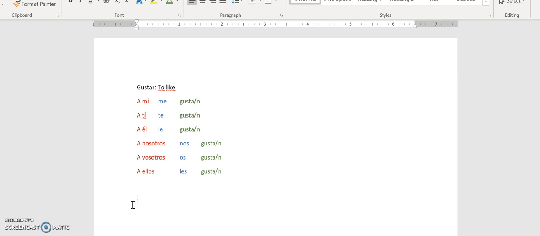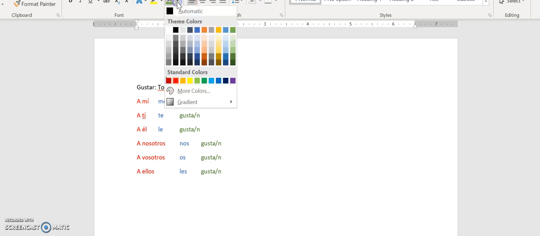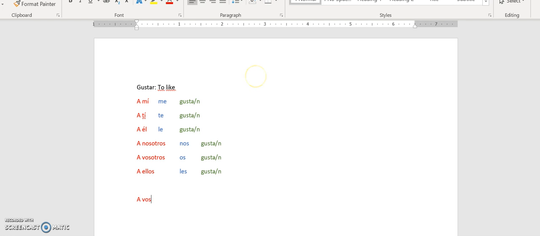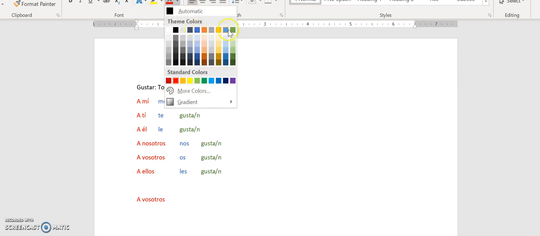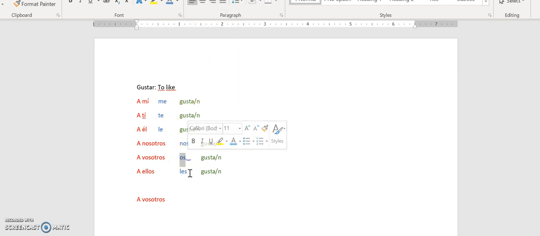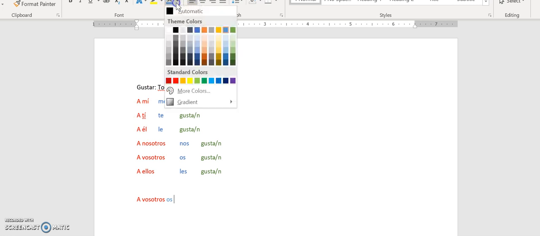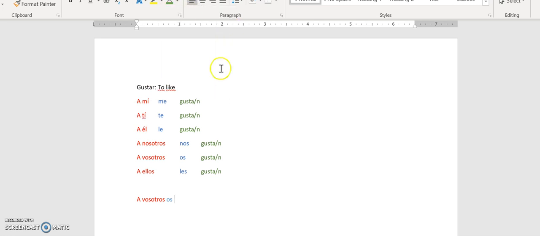Now, you could also say that you like to do a certain verb. In that case, you will always use singular when it is followed by a verb. So let's go with a vosotros. Then a vosotros matches with os. And then if we're going to talk about a verb, you will conjugate gustar as a singular verb.